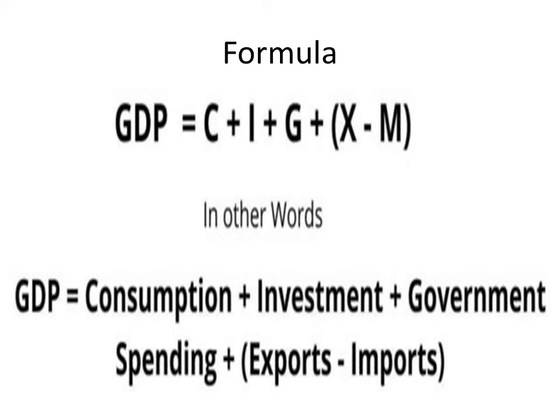Formula for calculating GDP: C + I + G + (X - M). C means consumption, I means investment, G means government spending, X means export, M means import.